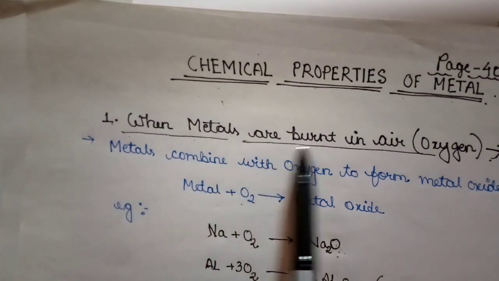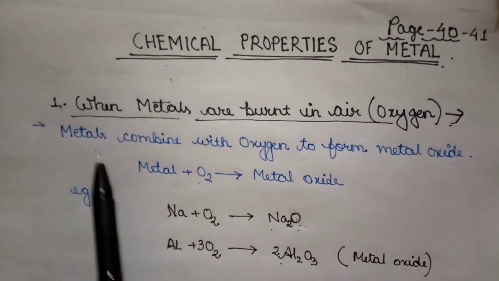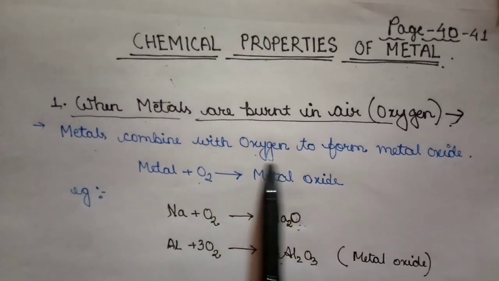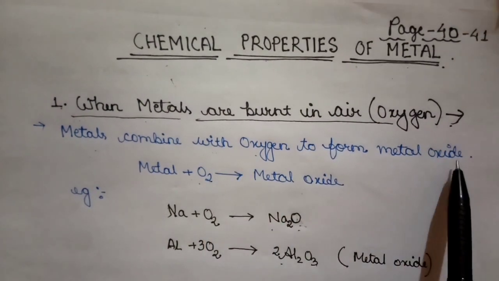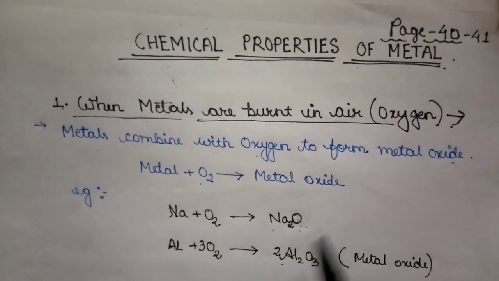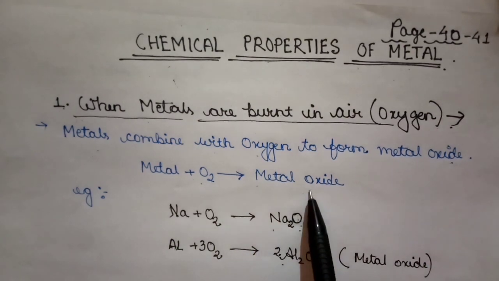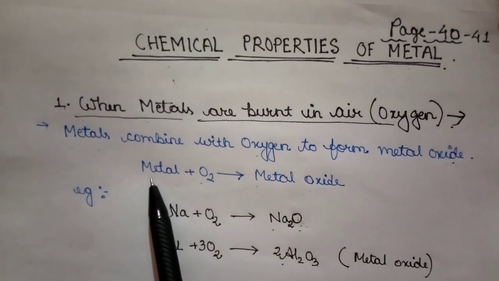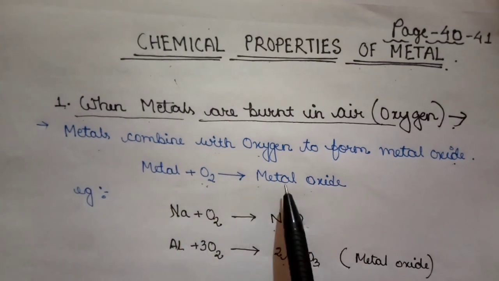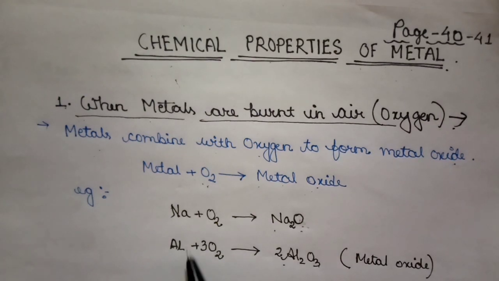When metals are burned in air, what does it result in? Metals combine with oxygen to always form a metal oxide. It means that when metals are burned in air, there will be the presence of oxygen, so they will always result in a metal oxide. See the equation: metal plus oxygen will always give a metal oxide. Let's go to some examples.